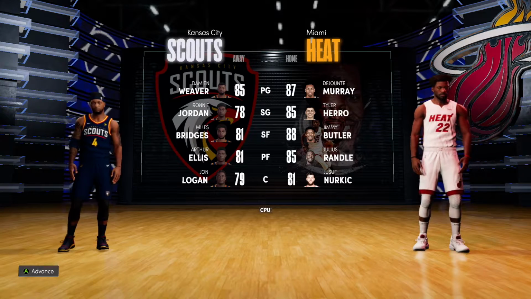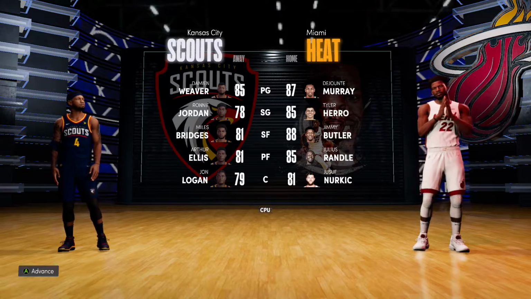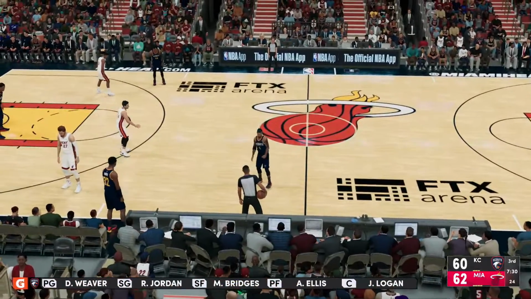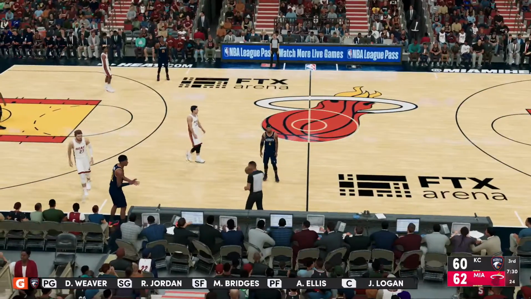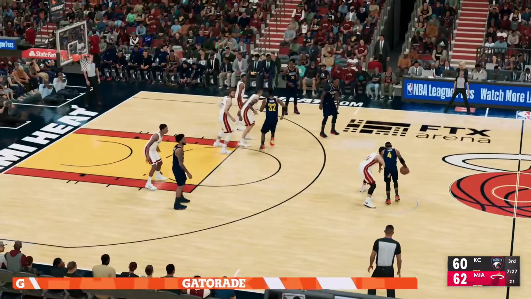Oh my. The Heat have a pretty cracked starting 5. This could be a tough game. Let's find out. 7.5 to go in this third quarter. It's been a back and forth game the entire way with a Heat lead by 2.